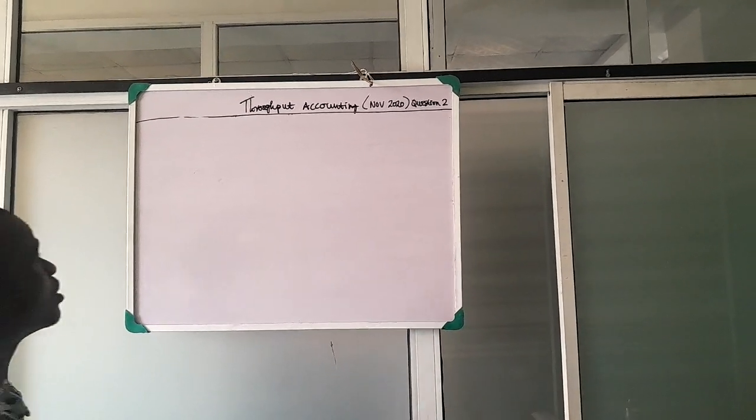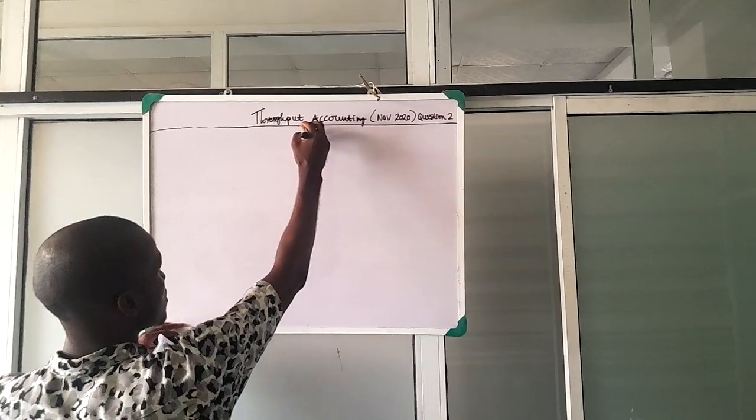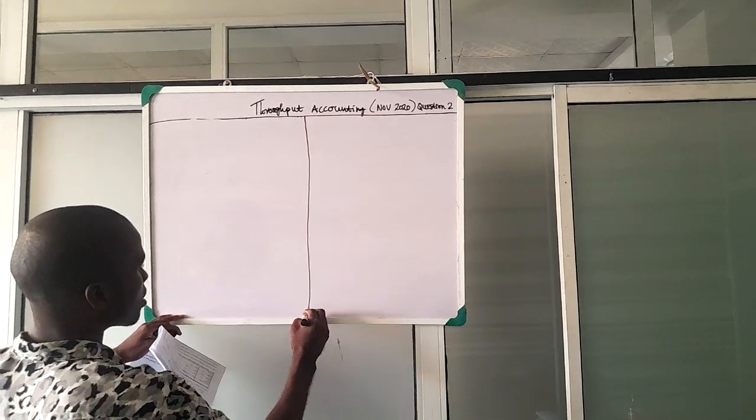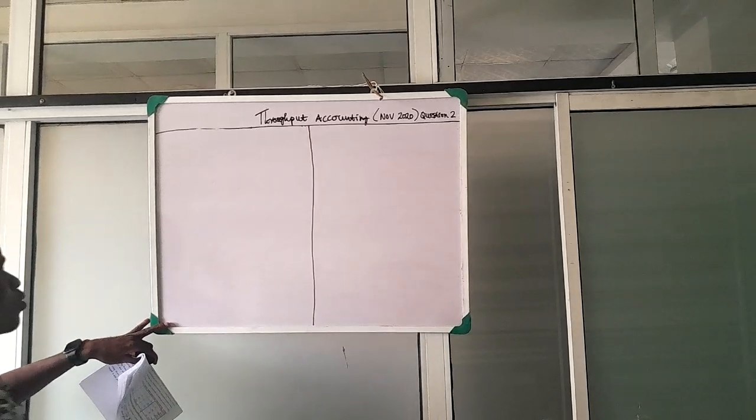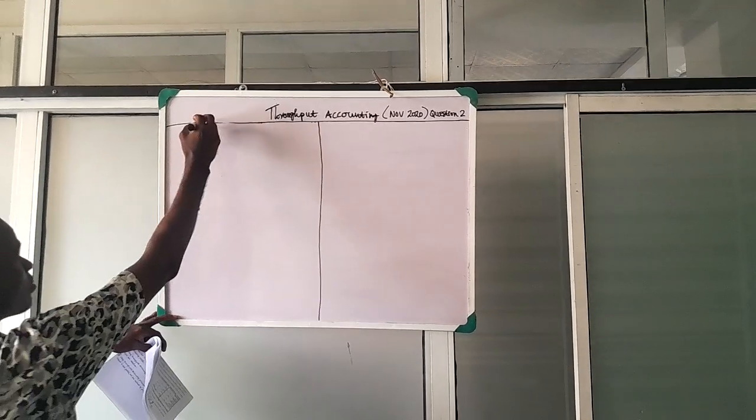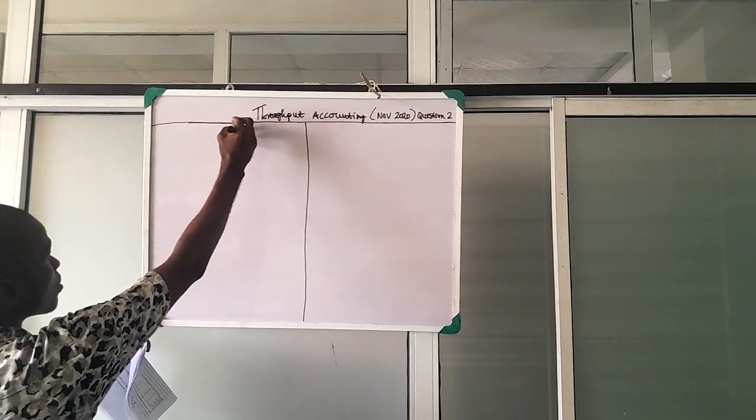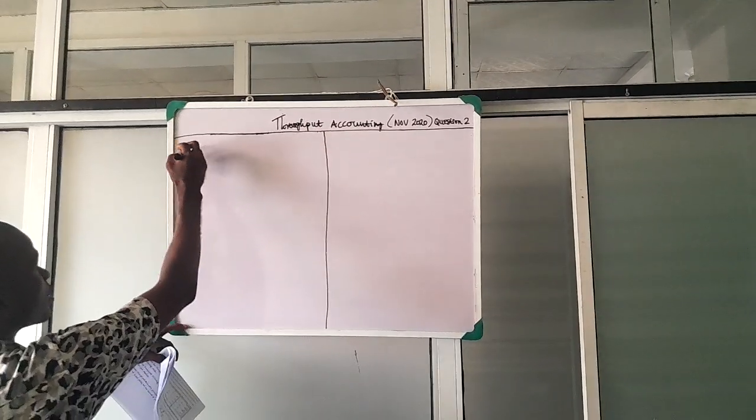To compute the throughput accounting ratios, we'll be taking some steps. To get to the ratio, we need the throughput per unit, which is step 1.